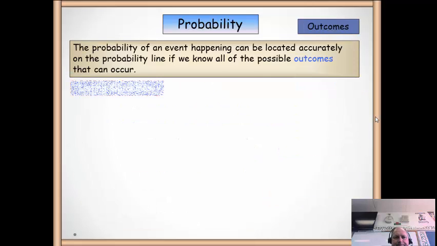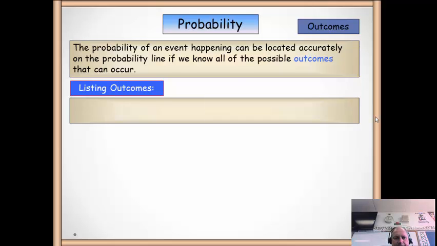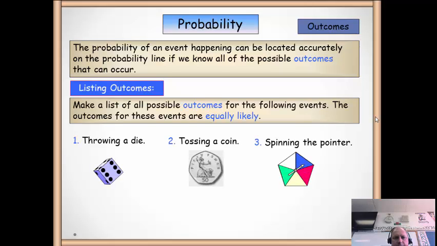Outcomes. If we know all the possible outcomes that can occur, then we can work out the probability. So this little slide's about listing outcomes. We're going to make a list of all the possible things that could occur for the following events.